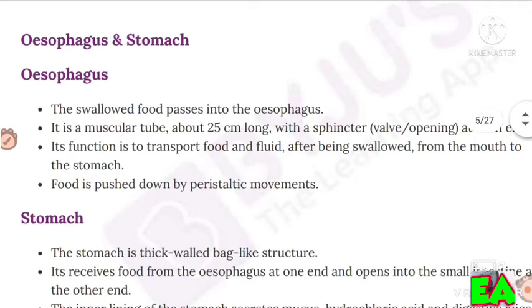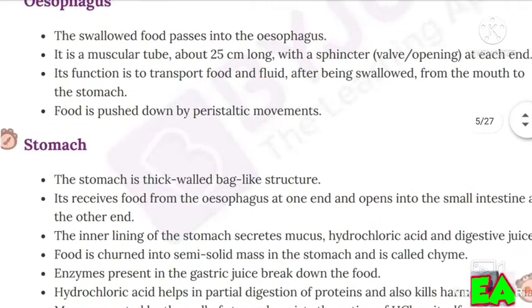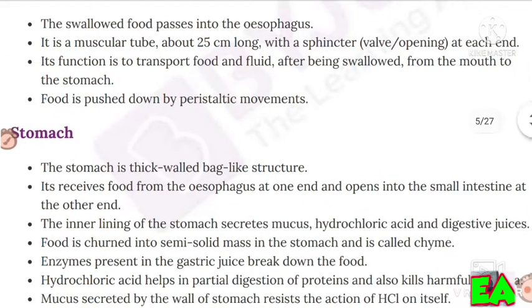Then oesophagus and stomach. Oesophagus. The swallowed food passes into the oesophagus. It is a muscular tube about 25 cm long with a sphincter valve opening at each end. Its function is to transport food and fluid. After being swallowed from the mouth to the stomach, food is pushed down by peristaltic movements.